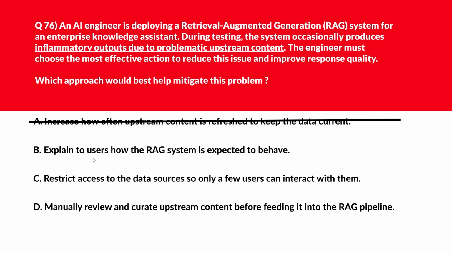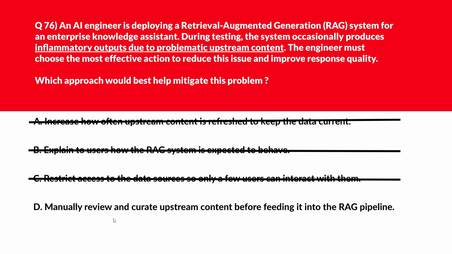Let's move to option B. B says explain to users how the RAG system is expected to behave. Informing users doesn't prevent offensive output from being generated. Therefore, wrong answer. We'll move to now option C. C says restrict access to the data sources, so only a few users can interact with them. Limiting access doesn't fix the quality of the underlying data. We'll delete this. We are left with option D.